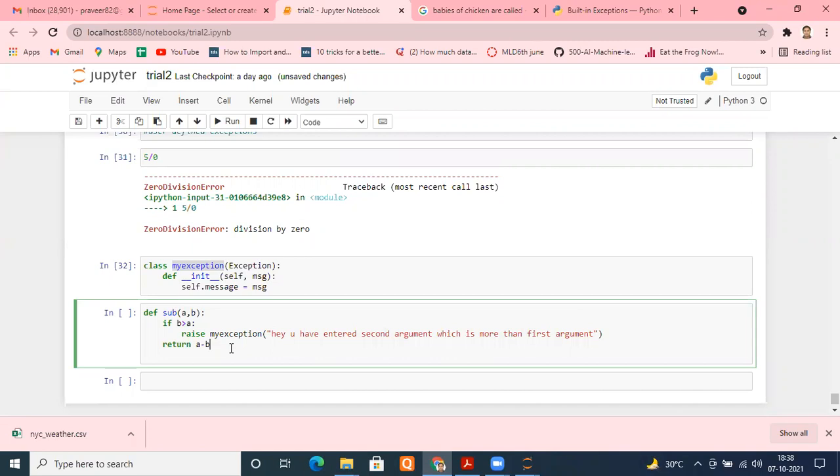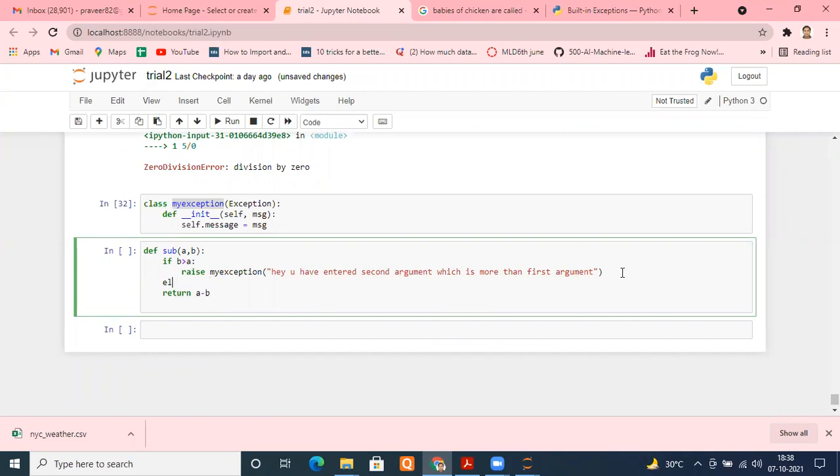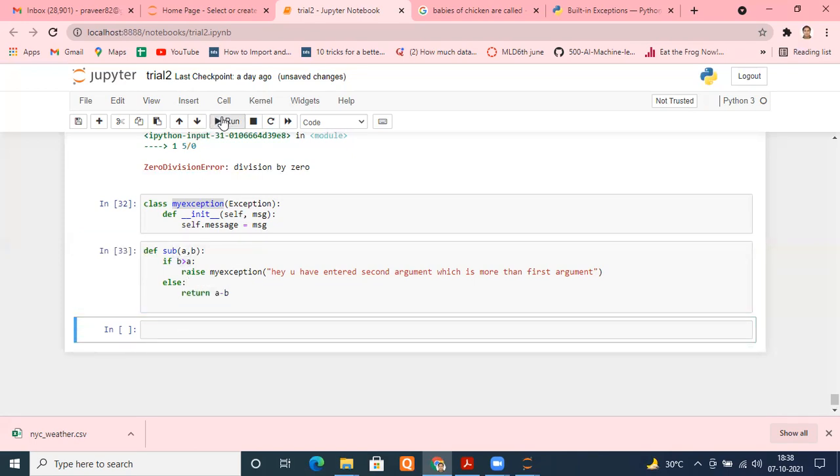Now let me run it and use it. Okay, I've created this function that you can understand. So what do you want? If b is greater than a, I want to raise an exception. If it is not the case, means this condition becomes false, that is b is not greater than a, that is b is less than a, the exception won't be raised. I want to return simple a minus b, like this. Okay, let me run this.